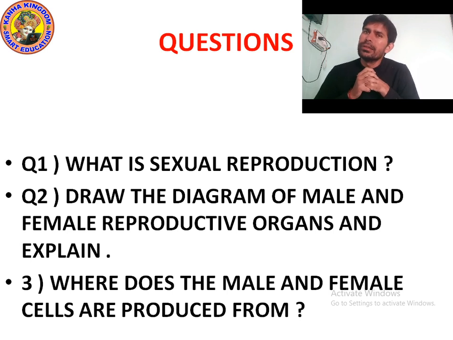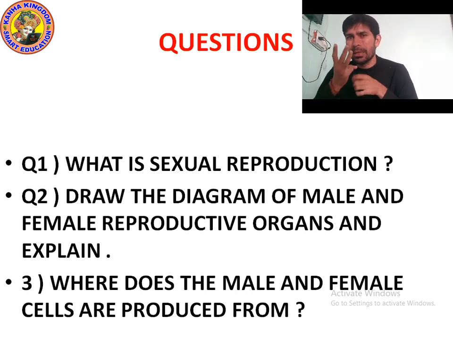Okay, and the duct which carries the male gamete is known as the ductus deferens, and the penis, and spongy urethra. These are the main parts. So these are the parts of the male reproductive organ, but mainly there are three main parts. Which are the three male parts? Testes, that is a pair of testes, the sperm duct, and the penis.